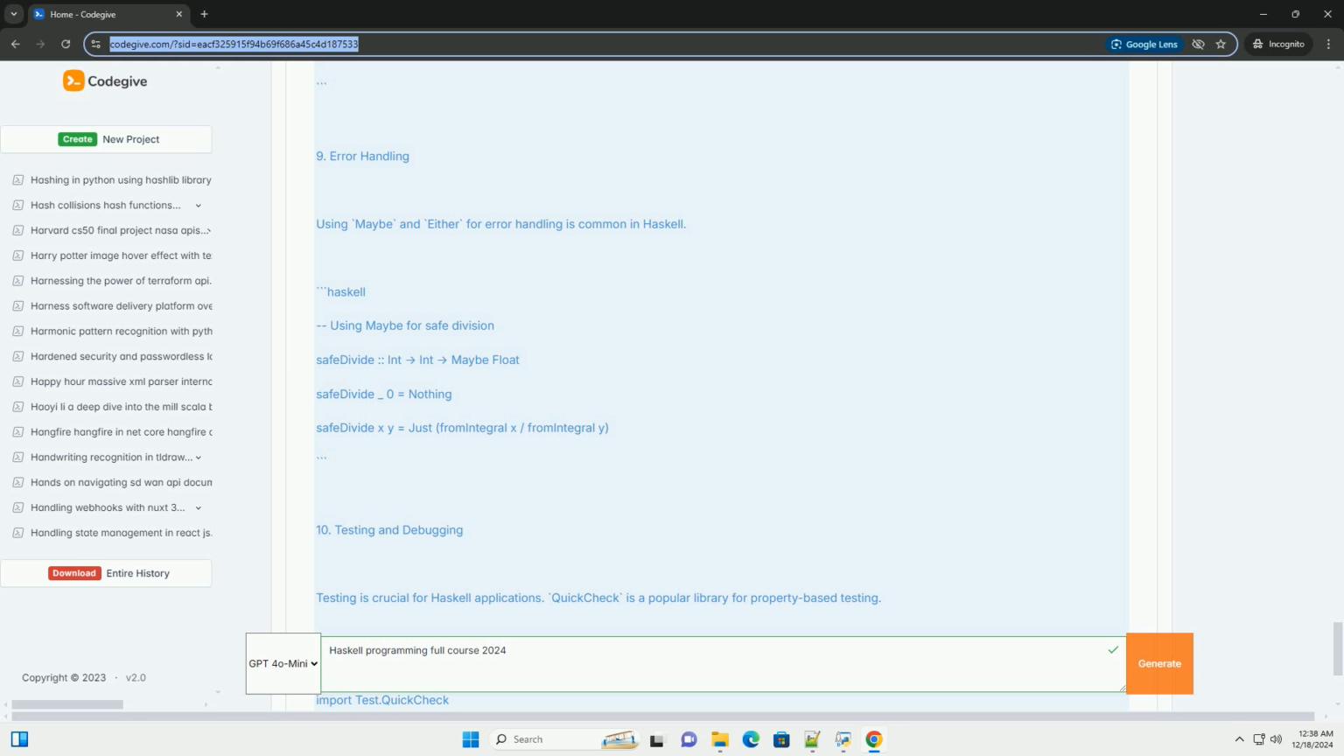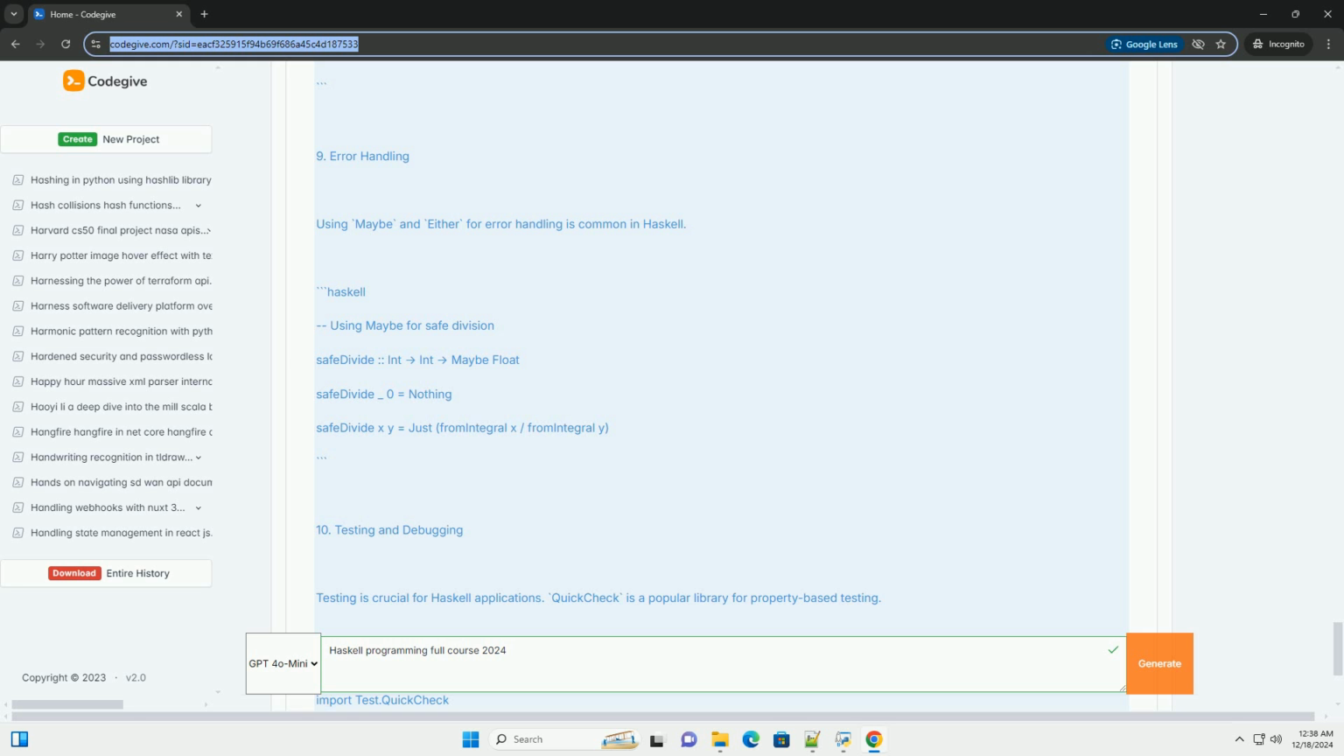7. Lists and recursion. Lists are a fundamental data structure in Haskell. You can define a list like this: myList :: [Int]. myList = [1, 2, 3, 4, 5]. Example of a recursive function to compute the sum of a list: sumList :: [Int] -> Int. sumList [] = 0. sumList (x:xs) = x + sumList xs.